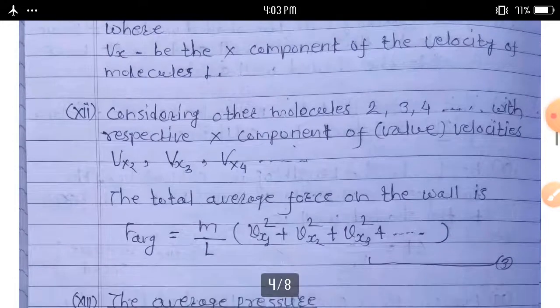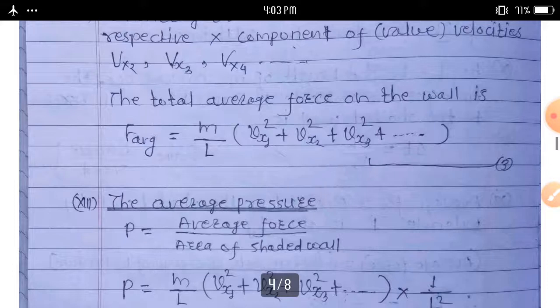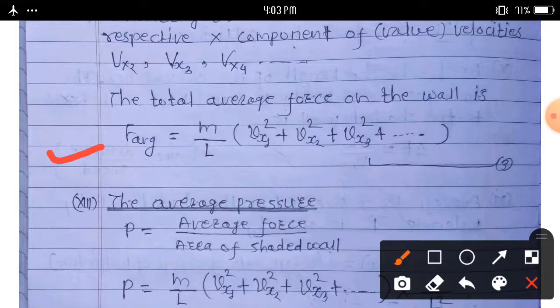Considering other molecules, second, third, fourth, with x components of velocity vx2, vx3, vx4 and so on, the total average force on the wall is F average equal to m upon L times vx1 square plus vx2 square plus vx3 square and so on.